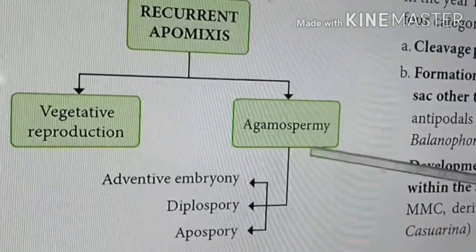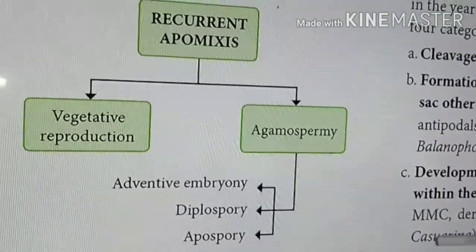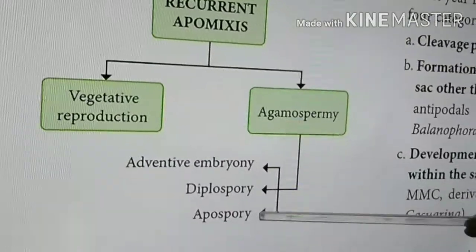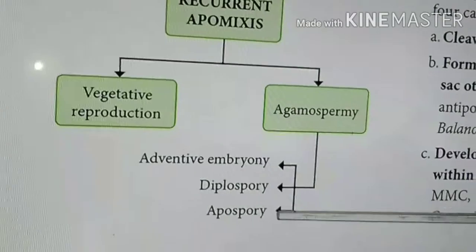But here all 4 cells completely degenerate, disappear or get destroyed. Then the remaining nucellar part becomes the embryo. This type of embryo formation is called apospory.